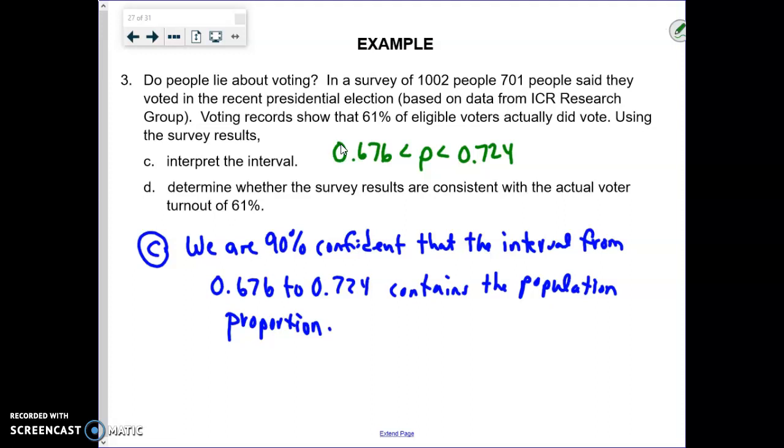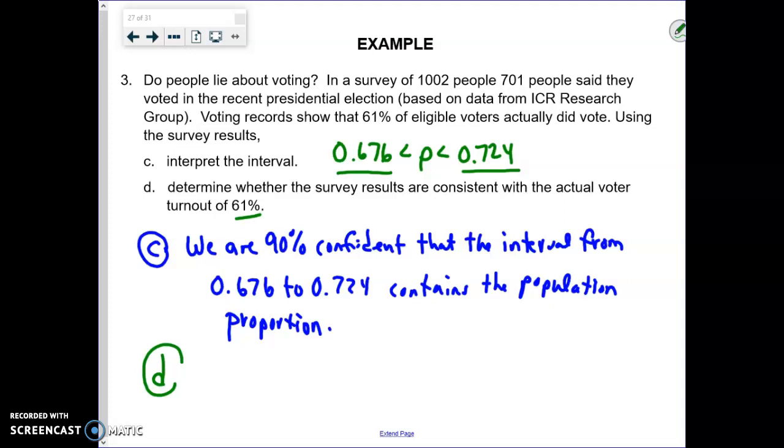Part D says determine whether the survey results are consistent with the actual voter turnout of 61%. Now here's the thing: the proportion of people that said they voted was from about 67.6% to 72.4%. The actual voter turnout was 61%. Our entire interval is above 61%. It does not contain 61%. So the proportion of people that said they were voting is above 61%.